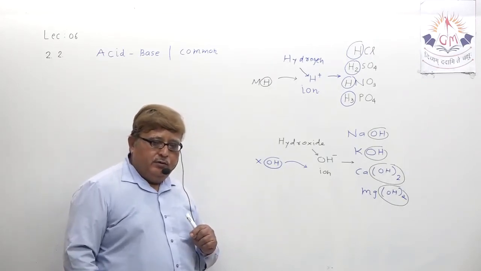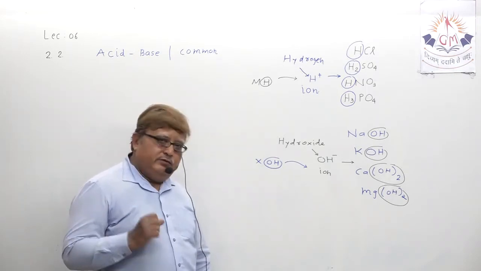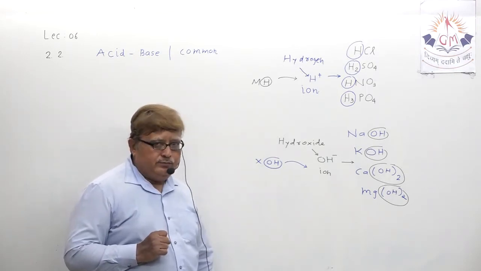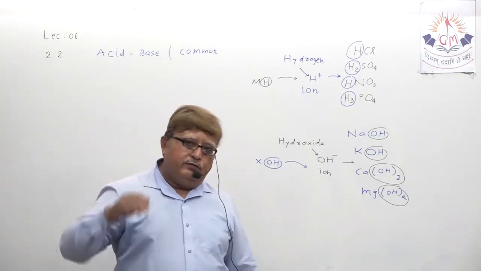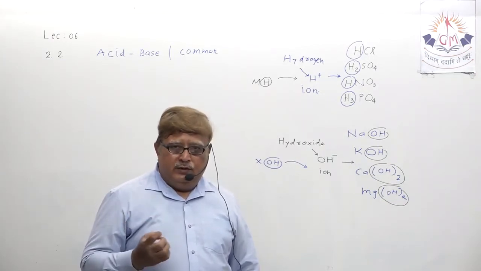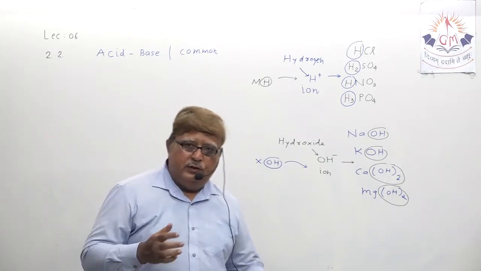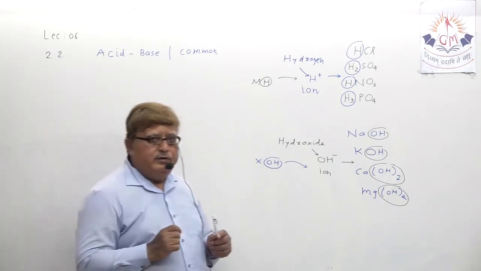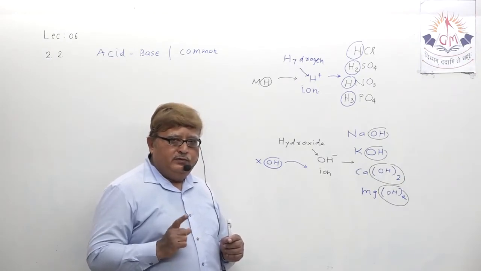It does not occur automatically. Actually, when you dilute acid or base in water, when you prepare an acidic solution or basic solution, at that time acid releases H plus ion and base releases OH minus ion.